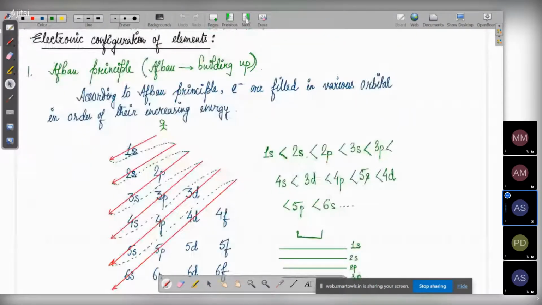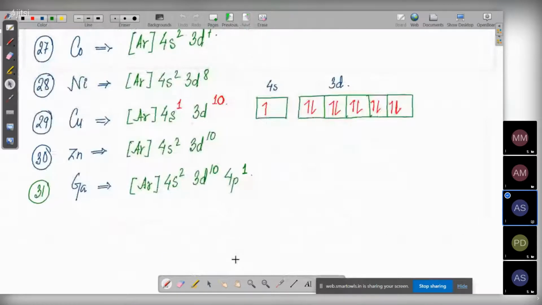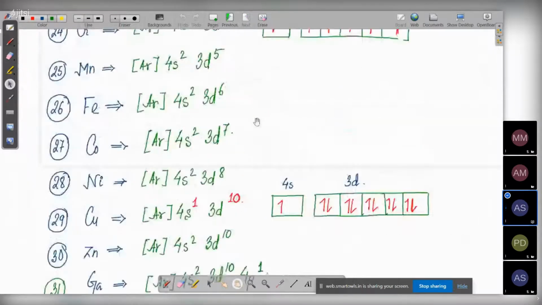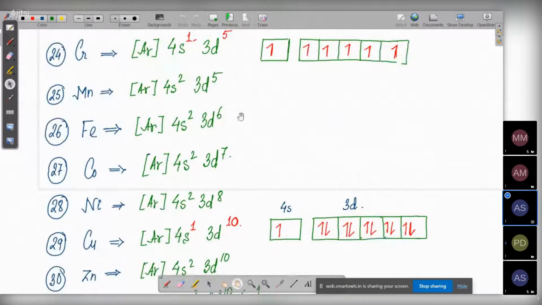Okay, so this is how we write the electronic configuration. Is it clear to both of you? Yes, sir. Are you confident that you can do any configuration if anyone asks you? Yes, sir. Please write and practice at home, because if you do not write and practice, then this will happen. Take anything from the periodic table and write and practice.